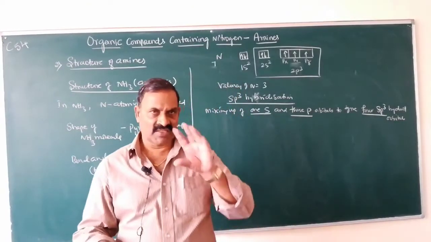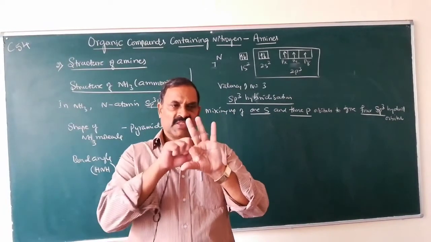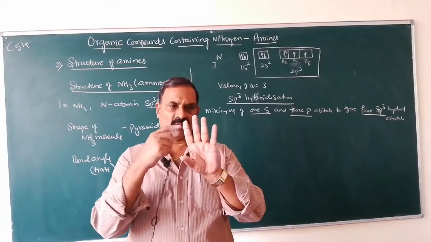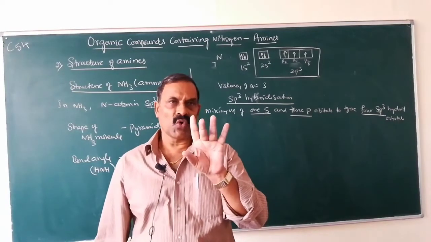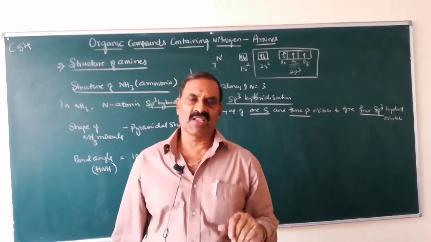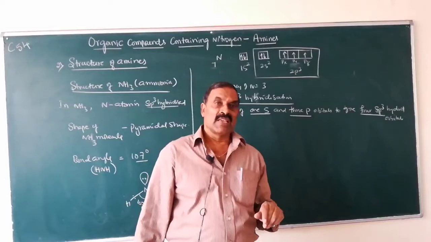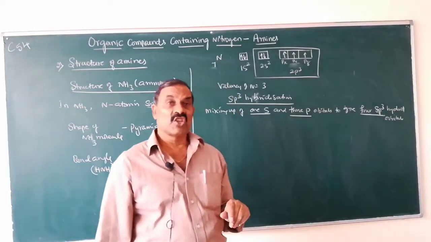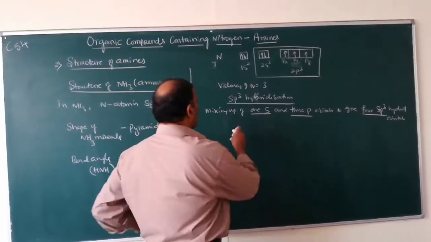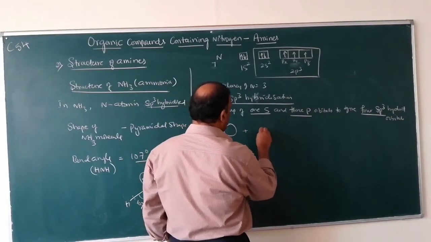Mixing up of 1s and 3p orbitals to get 4 new hybrid orbitals of exactly the same energy and exactly the same shape is known as sp3 hybridization. So this is 1s plus 3p orbitals.